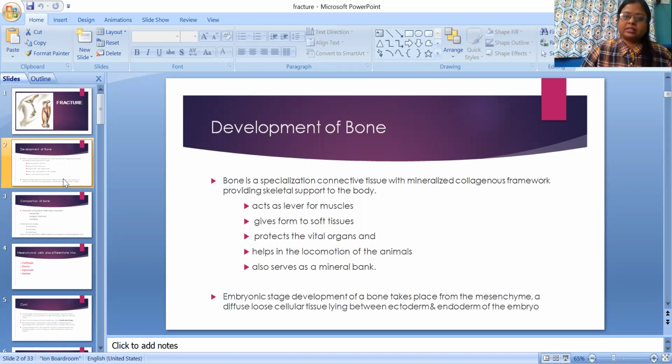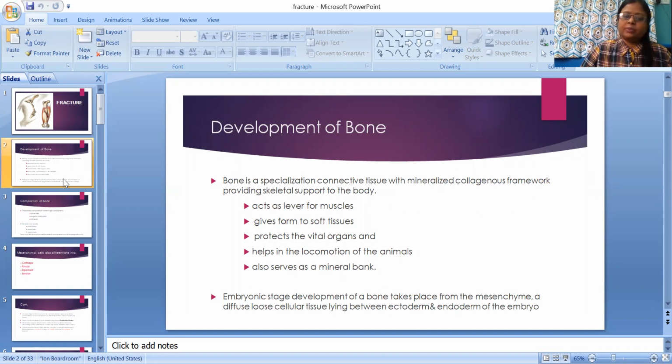It acts as a lever for muscles, gives form to soft tissue, protects the vital organs, helps in locomotion of animals, and also serves as a mineral bank. So these are all important roles of the skeletal system.